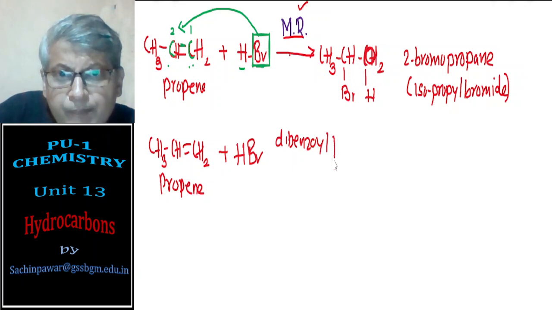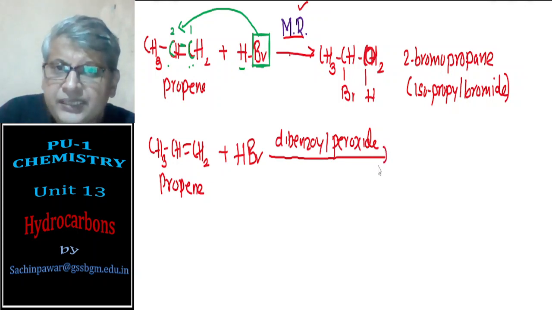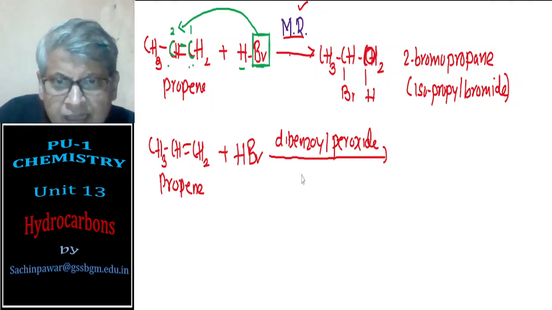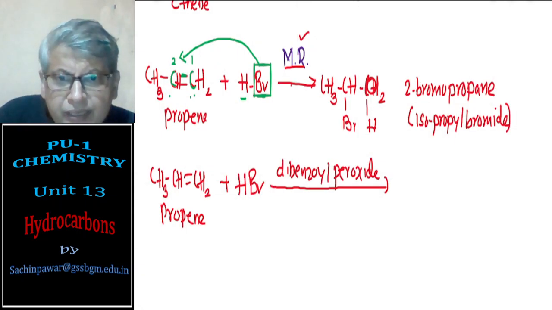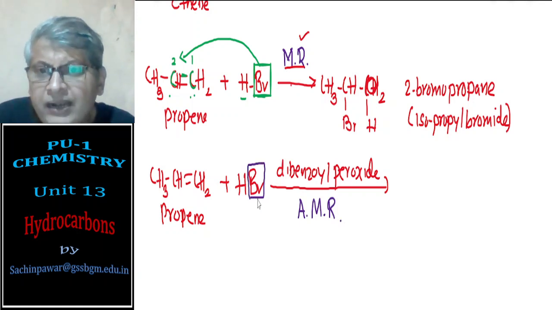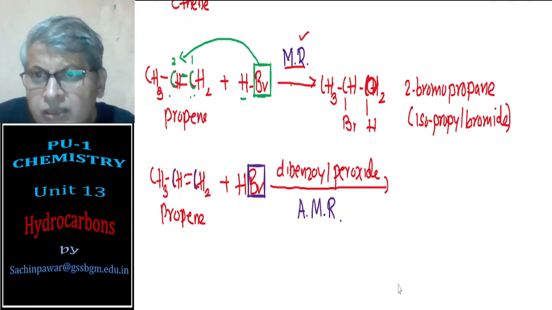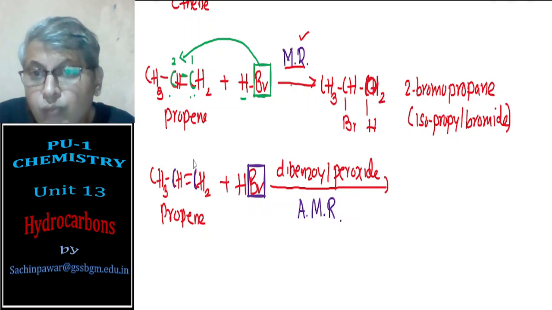Benzoyl peroxide has to be used. So because of the presence of dibenzoyl peroxide, the addition of HBr will follow the anti-Markovnikov rule. That is, the Br, which is the negative part, will go to that carbon atom of the carbon-carbon double bond which is attached to more number of hydrogen.